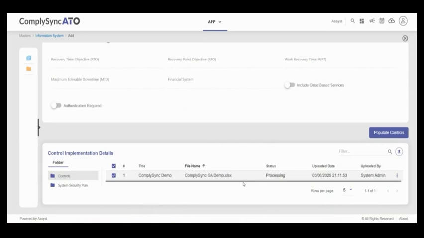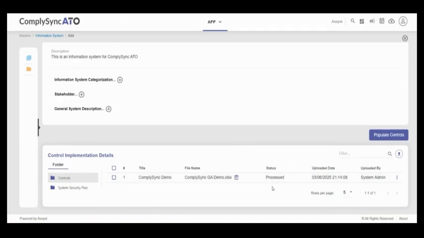ComplySync ATO reads through the responses that you've given. It reads through the control definitions that these responses have been filled out for, and analyzes them, and decides whether your documentation is fully implemented based on your responses, and then gives a justification as to why it has decided that. Once it's given those justifications, it also has action items. ComplySync reads through it and says that this is our response, whether it's fully implemented, partially implemented, or not implemented, gives a justification for that, and then tells you what you need to do next to ensure that you maintain your ATO status.